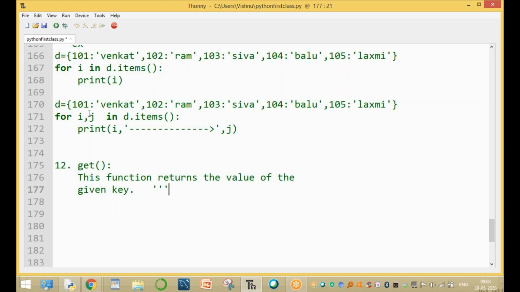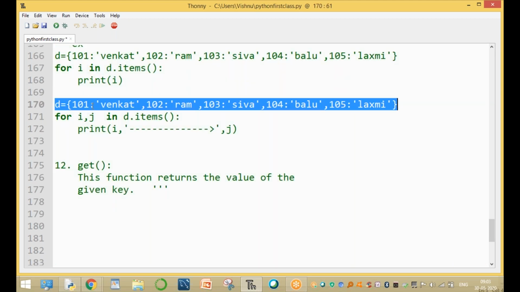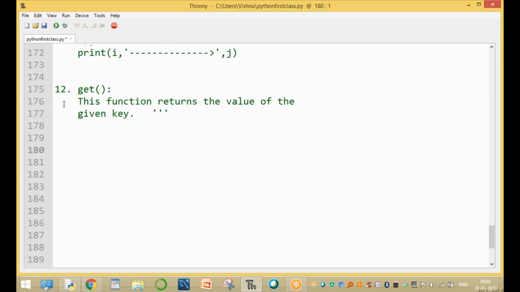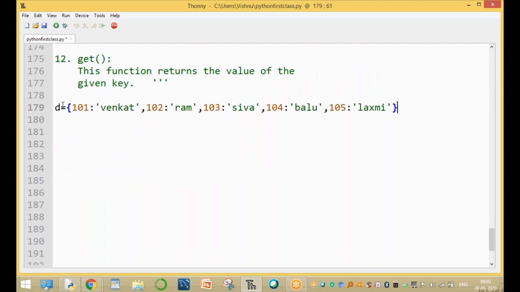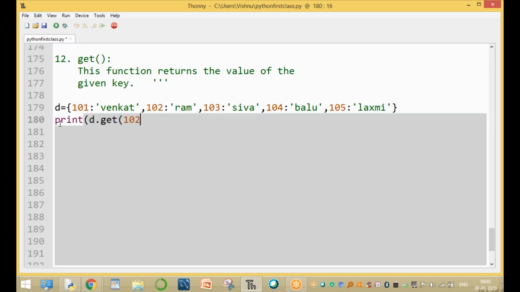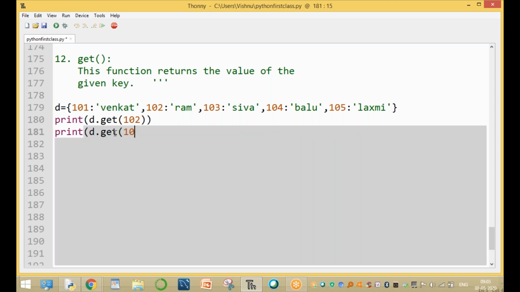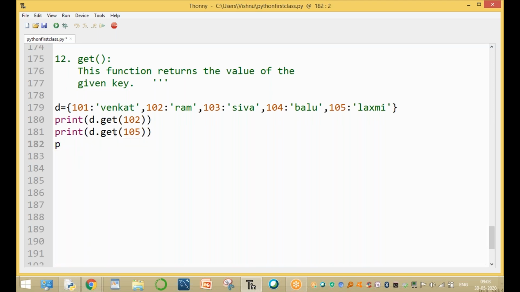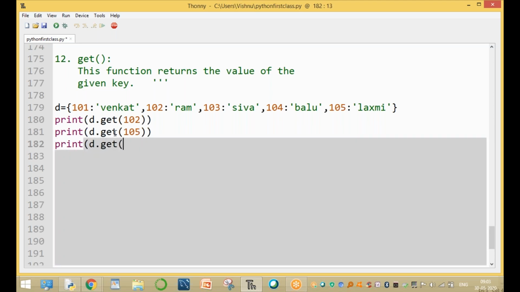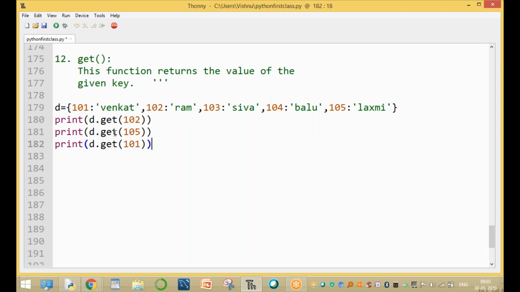So for example, it is a dictionary. We want to read the value of a given key. Here, print of d.get(102), the value of 102. Print of d.get(105), the value of 105. Print of d.get(101): account number 101, the name is the value. So this is the get function.